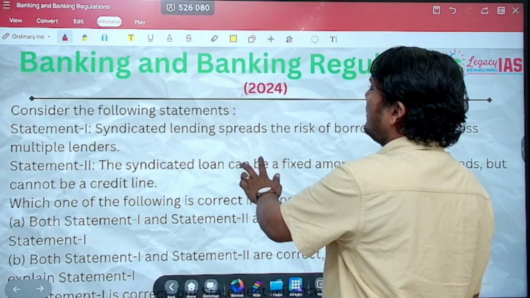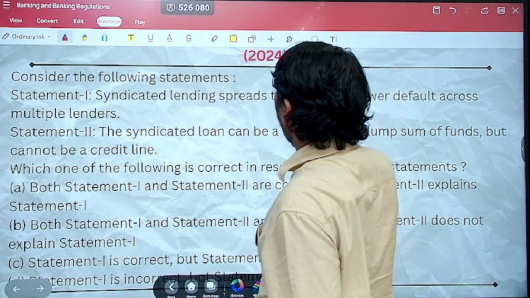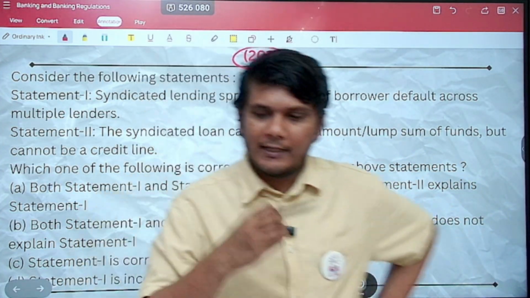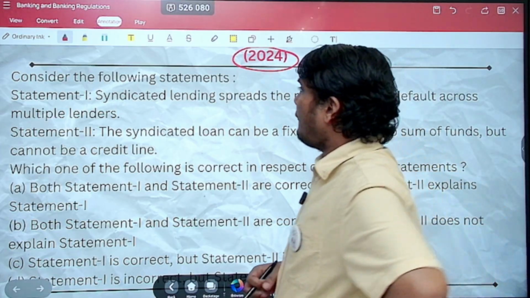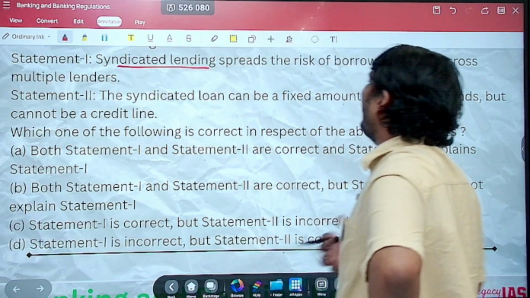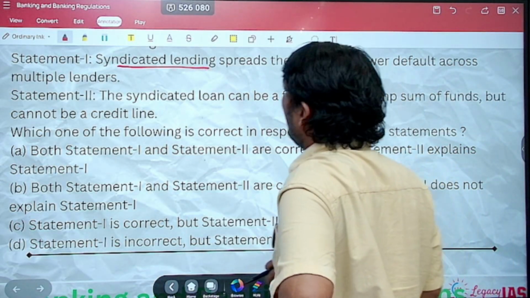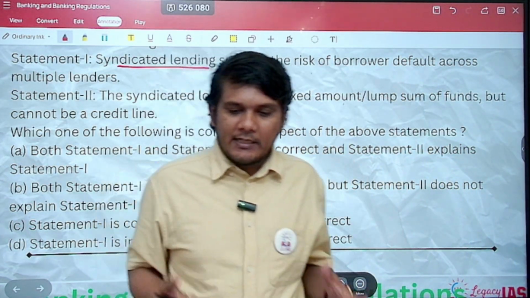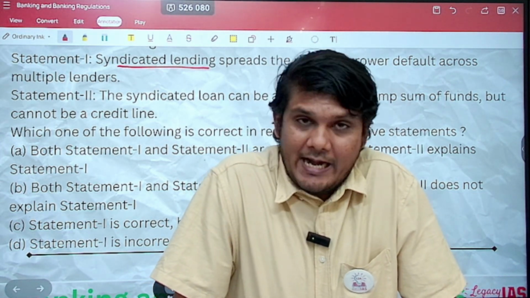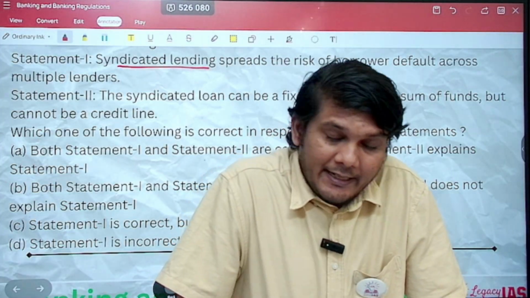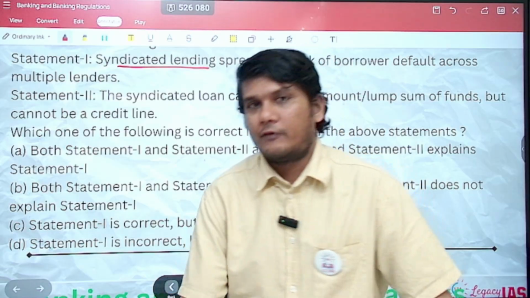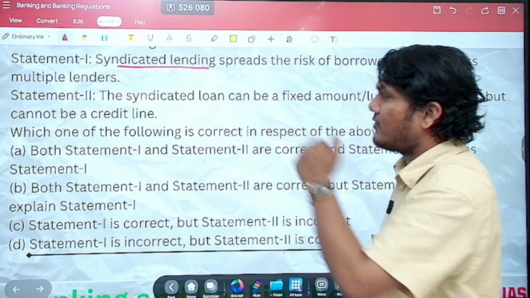Let's move ahead. Now we come to 2024. I think there were around 4 questions asked in 2024. Let us have a look at them. Consider the following statements. Statement 1. Syndicated lending spreads the risk of borrower default across multiple lenders. Syndicated lending means there will be a syndicate, multiple lenders coming together and lending the money. When multiple lenders are lending, if there is a default, the risk is going to be spread across the multiple lenders part of the syndicate. So statement 1 is correct.